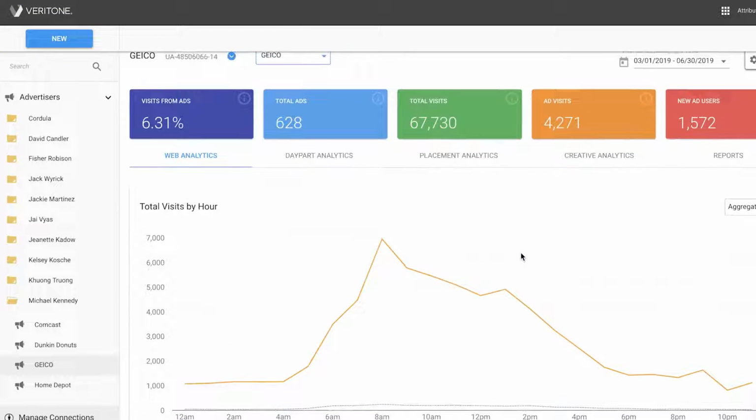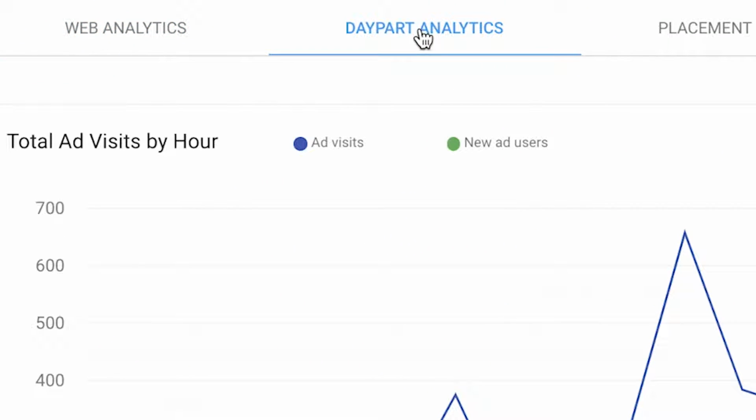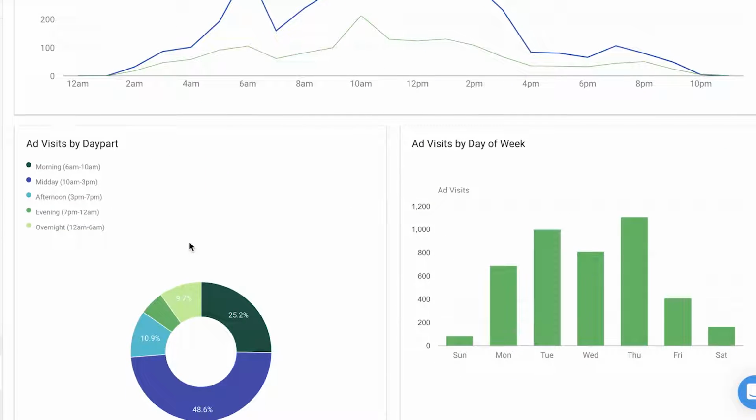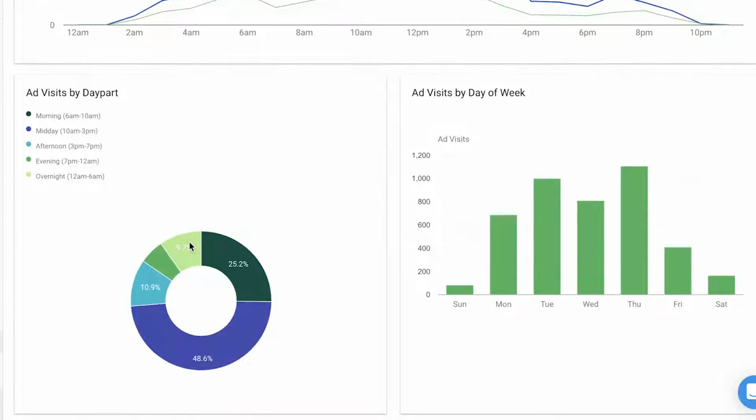If I scroll up here to the top, I can move over to daypart analytics and begin to look at the total ad visits by hour and daypart. Throughout the day, you can begin to see which dayparts are actually yielding the most traffic to the client's website.